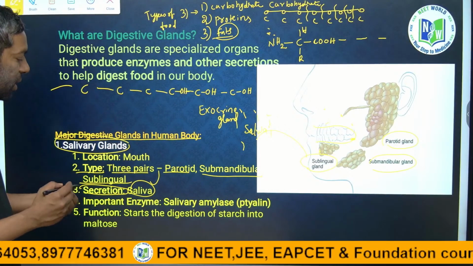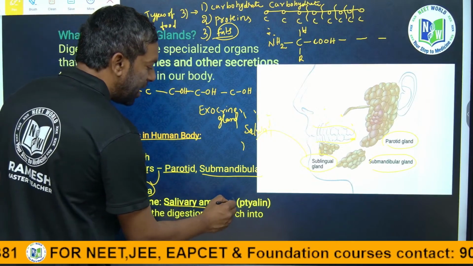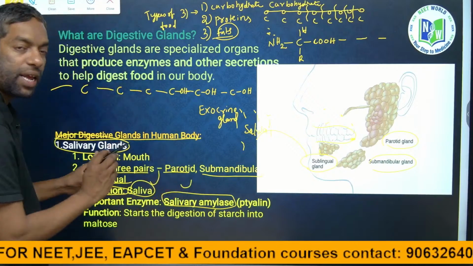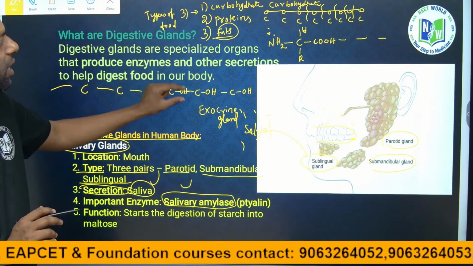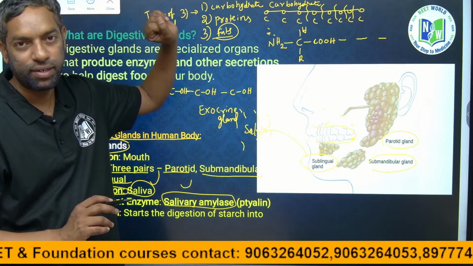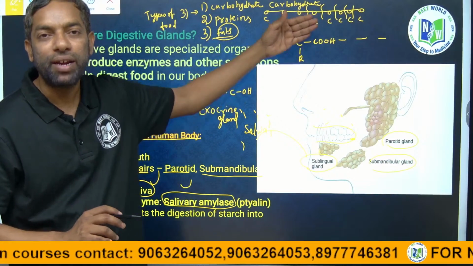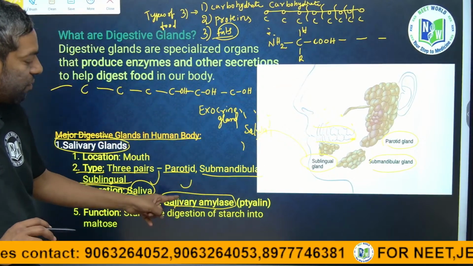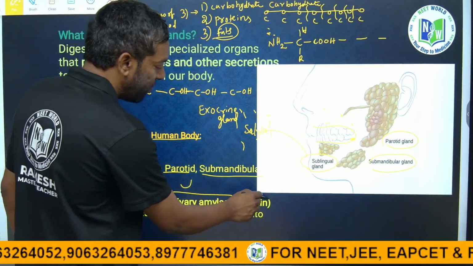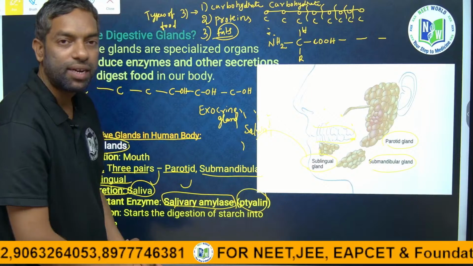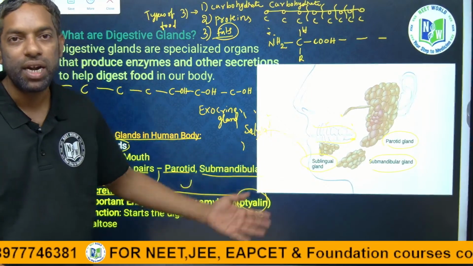The important enzyme in these glands is salivary amylase. Salivary amylase is the important enzyme for the breakdown of carbohydrates. The chain of carbohydrates is broken into simpler forms by salivary amylase. Another name for it is ptyalin.